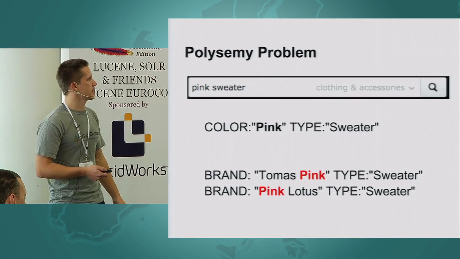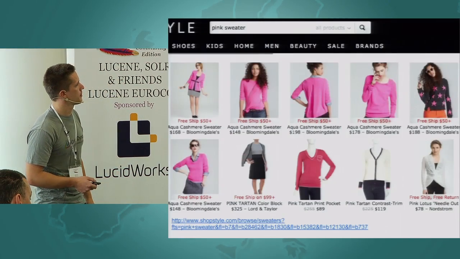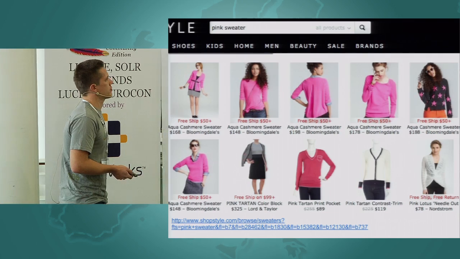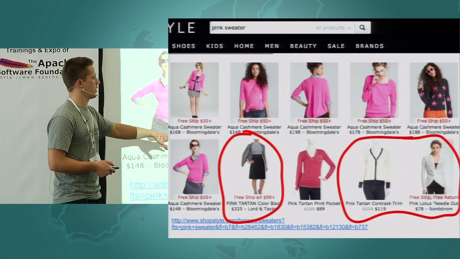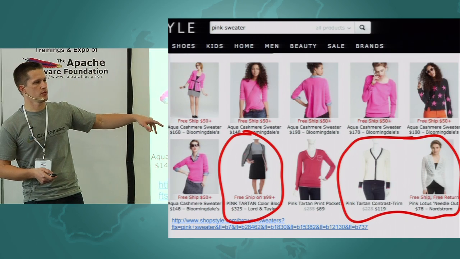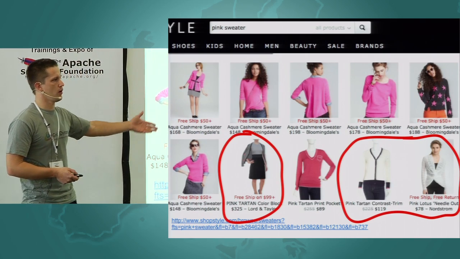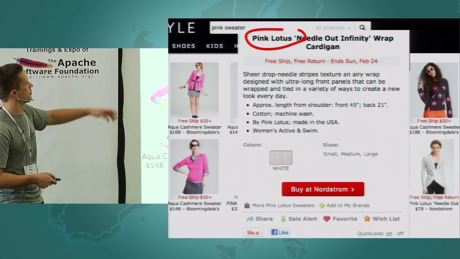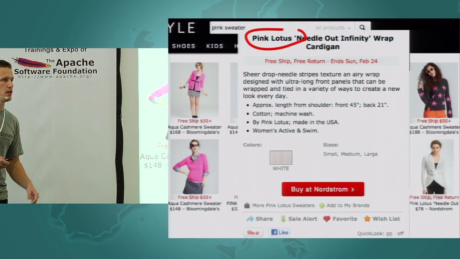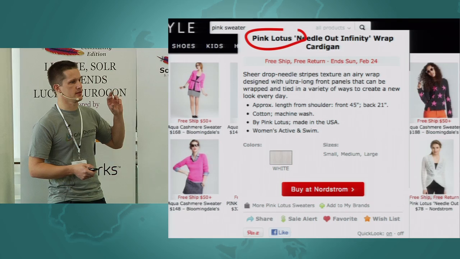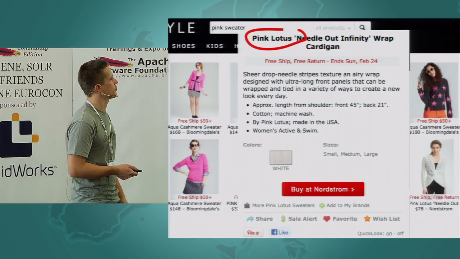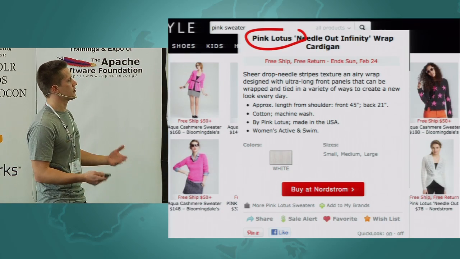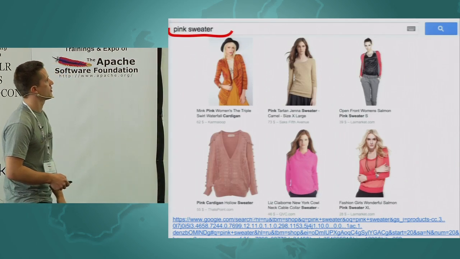And it gives us some kind of problem. Here's a typical search result for pink sweater. Most of these are pink, correct. But there are a couple of them which are black and white, and why were they matched? Because they have been produced by a brand which has pink in its brand name and keyword. So it's not really accurate, right?